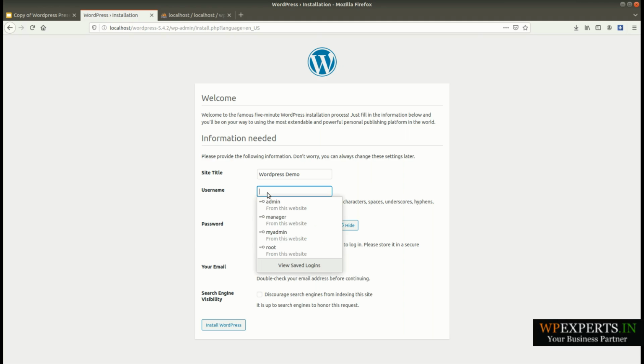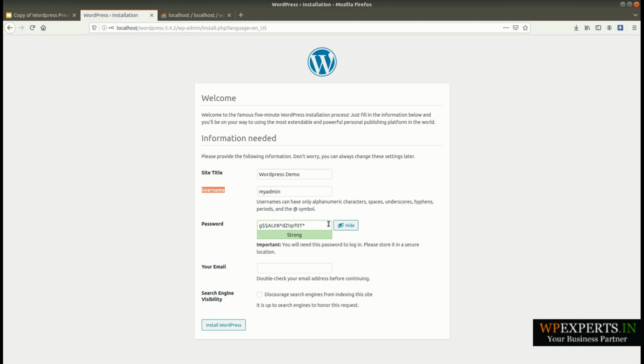Here I am going to use my username, myadmin. As per your choice you can choose any other username here, but try to choose a secure username.